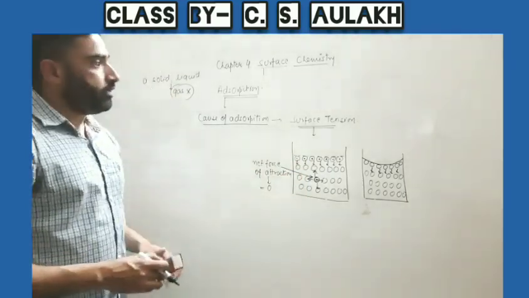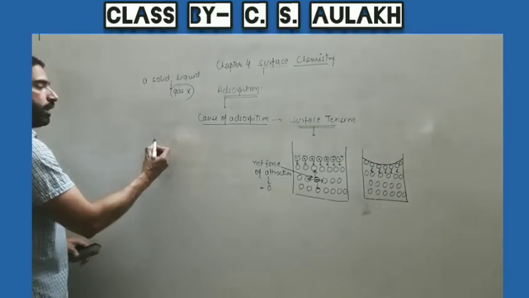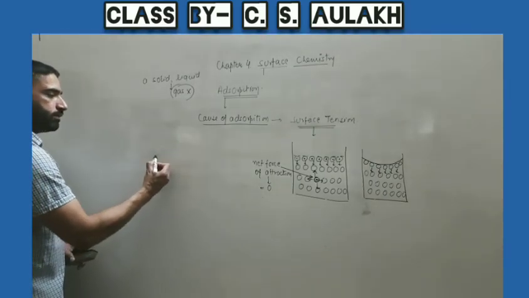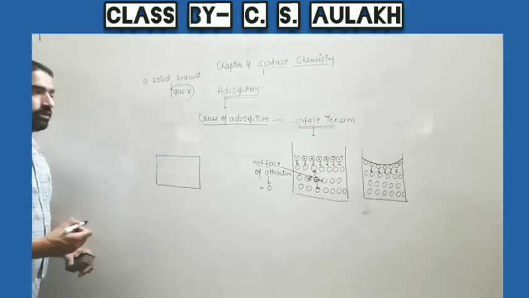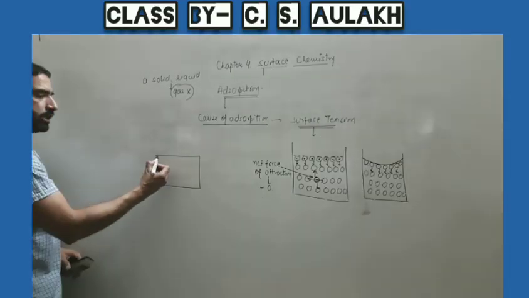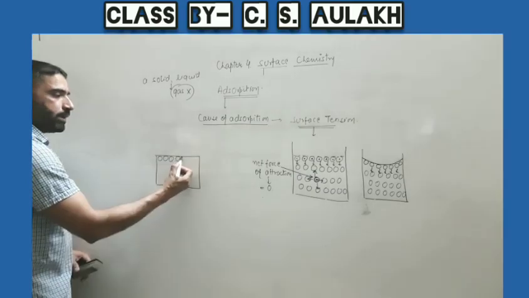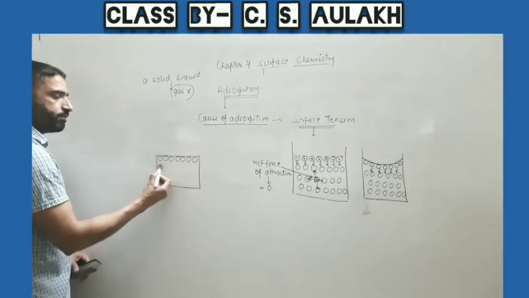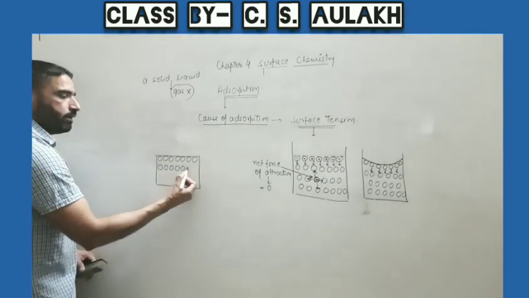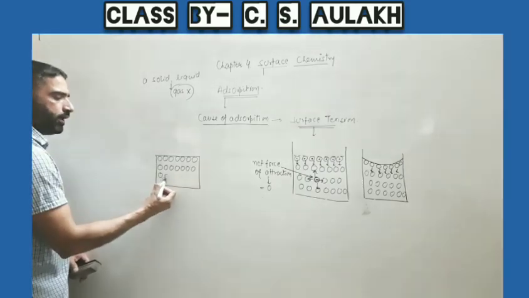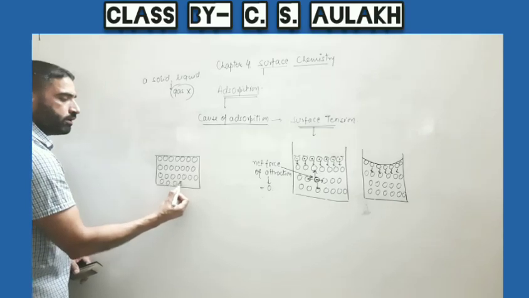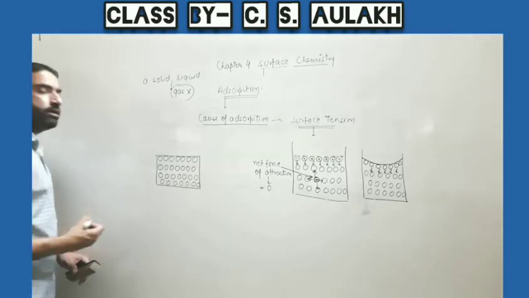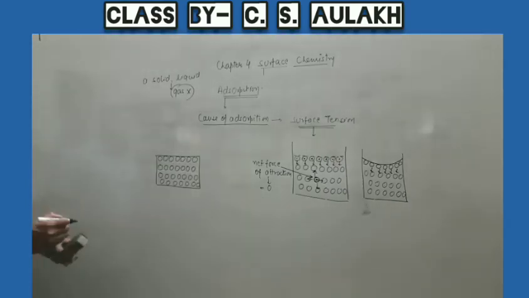So in the same way, in case of solid, we know solids have specific boundaries, they are rigid in shape. The molecules which are present close to the surface are in a different atmosphere than the molecule present in the bulk of the solid.